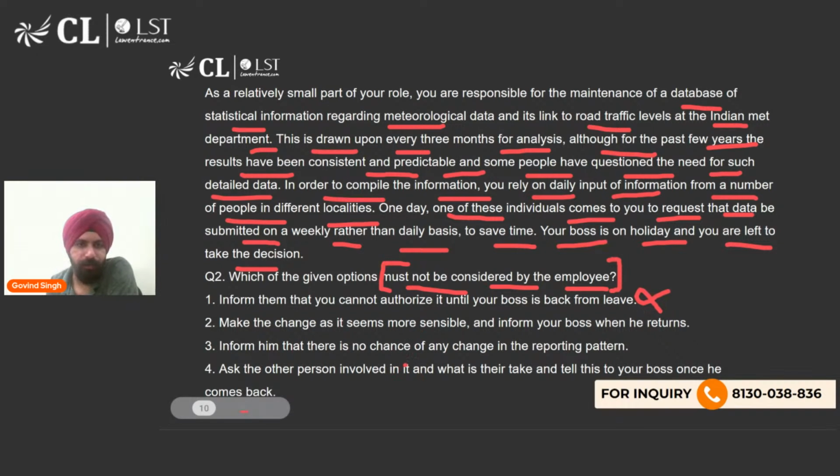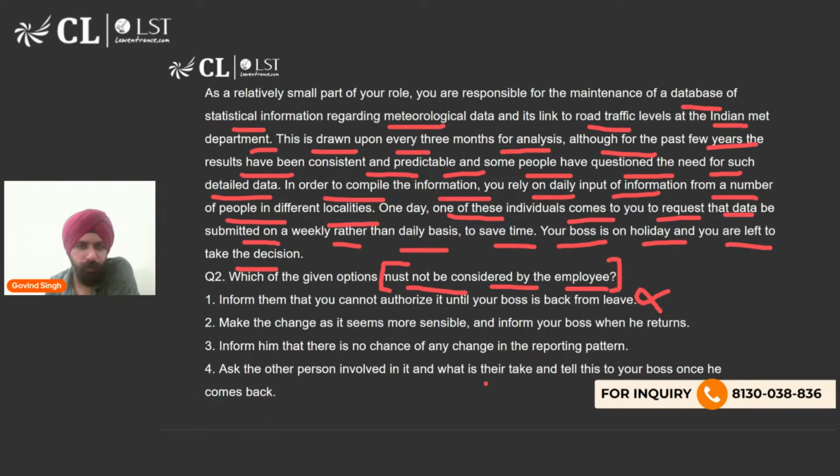Make the change as it seems more sensible and inform your boss when he returns. I would definitely not consider this because it's a major change, and doing it and then informing your boss later could backfire. Inform him that there is no chance of any change in the reporting pattern. I mean, this could be considered. You could take that call. You don't know.